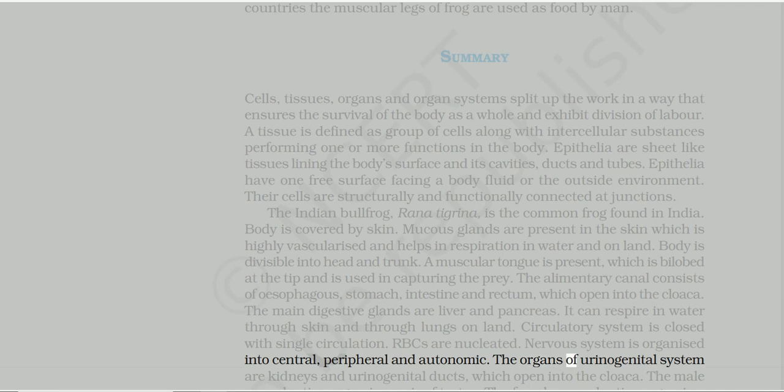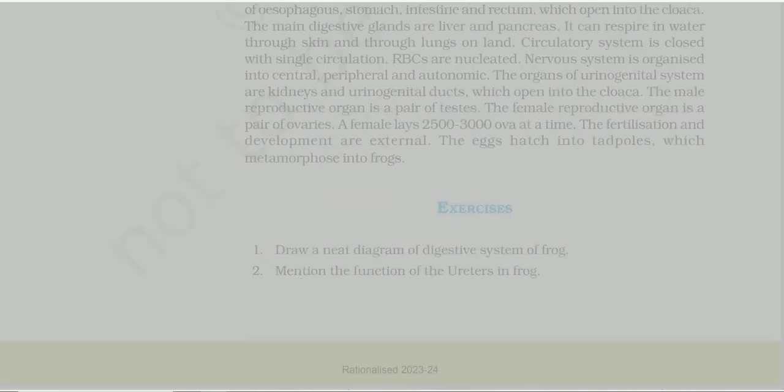The organs of urinogenital system are kidneys and urinogenital ducts, which open into the cloaca. The male reproductive organ is a pair of testes. The female reproductive organ is a pair of ovaries. A female lays 2,500 to 3,000 ova at a time. The fertilization and development are external. The eggs hatch into tadpoles, which metamorphose into frogs.